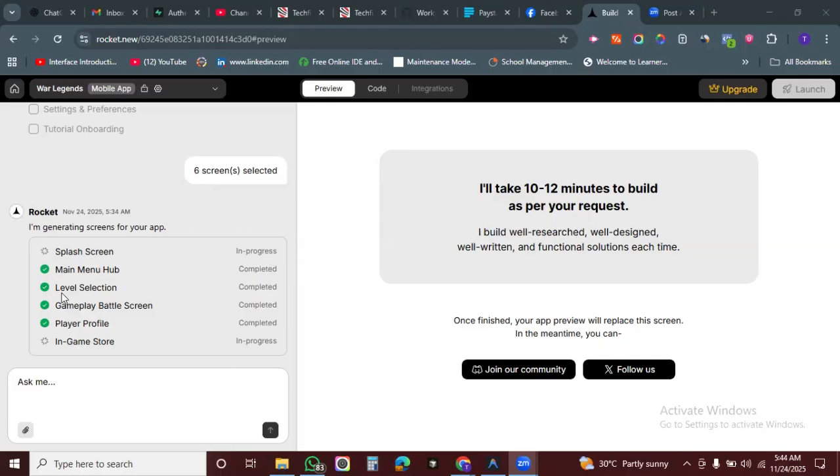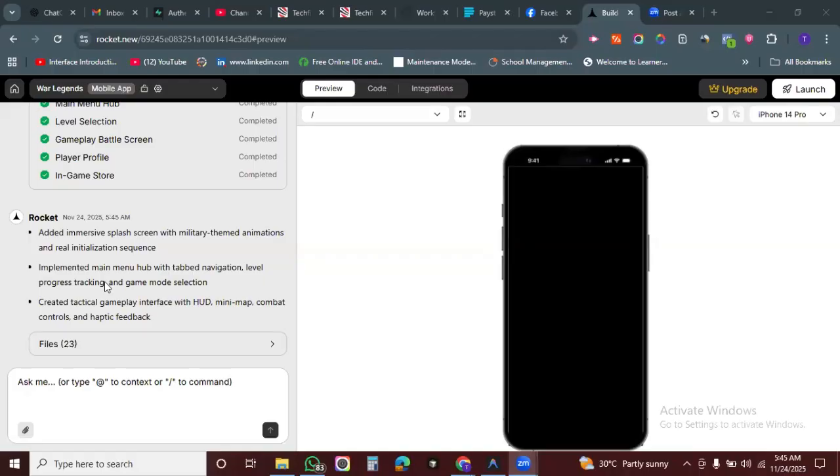4 screens have been built. Which means that we are not limited to these 6 screens. Of course, our game should not end in just 6 screens. There's need to build more screens. That is where you may want to patronize a pro account. Still building. Okay. All right. I think our game is almost ready. Let's see what it looks like.